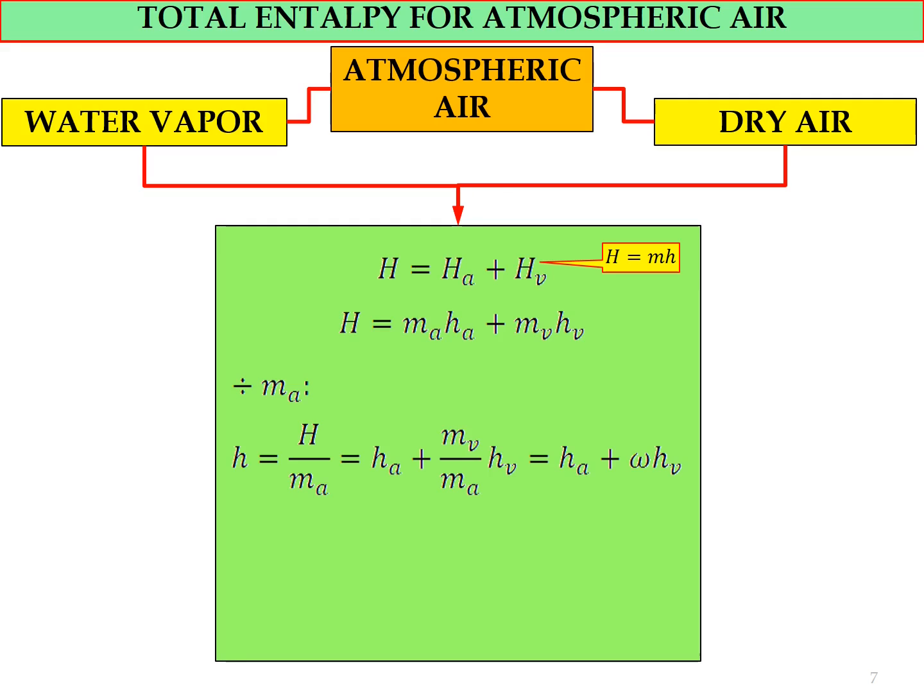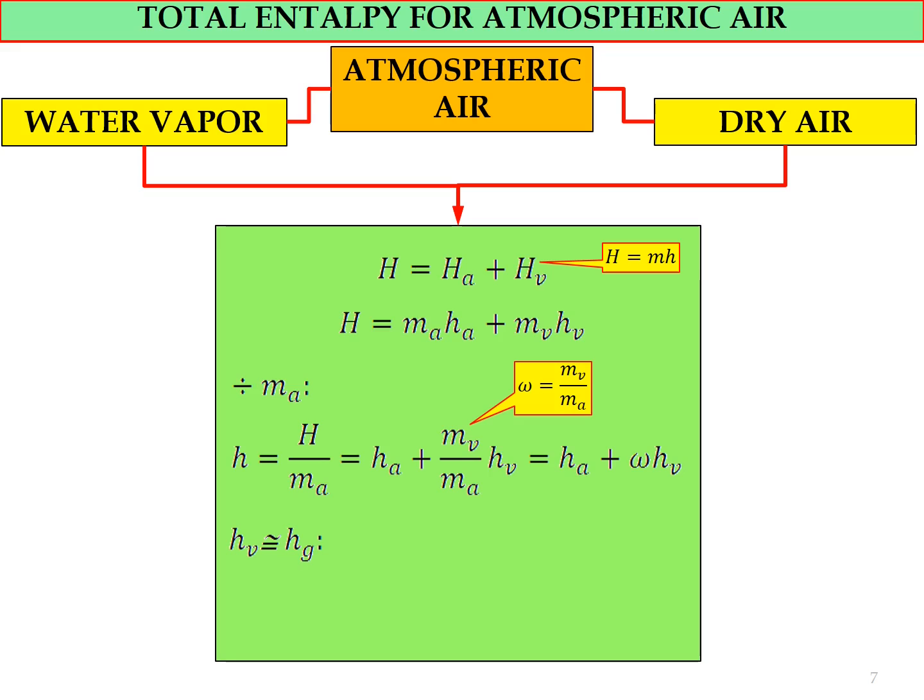The unit for the total specific enthalpy is kilojoule per kg of dry air, because we already divided this equation by the mass of dry air. So we have the formula for the total specific enthalpy equal to ha plus omega hv, because omega equals mv divided by ma.